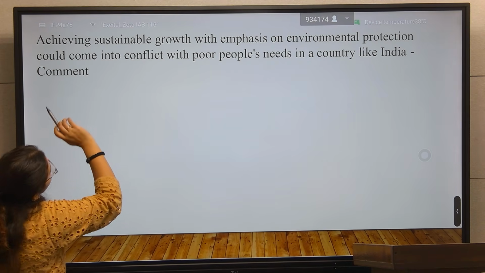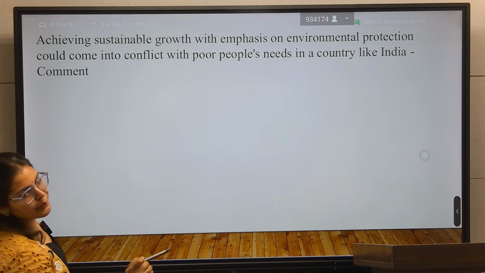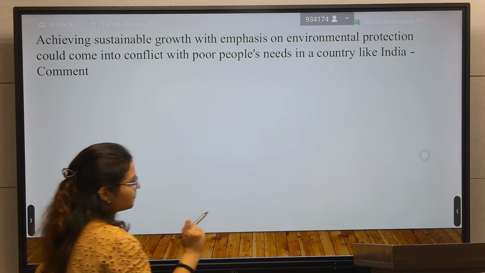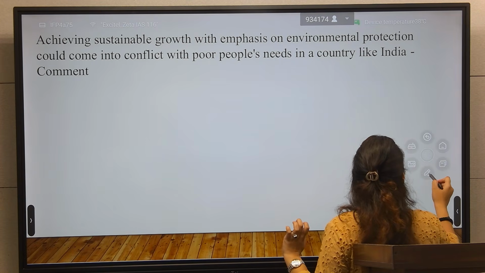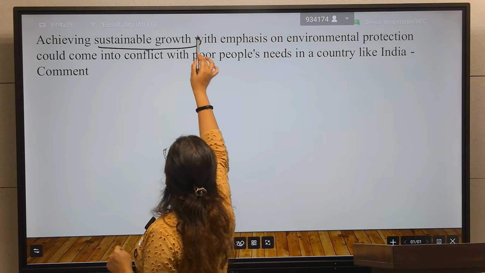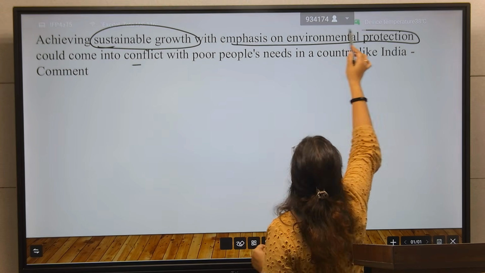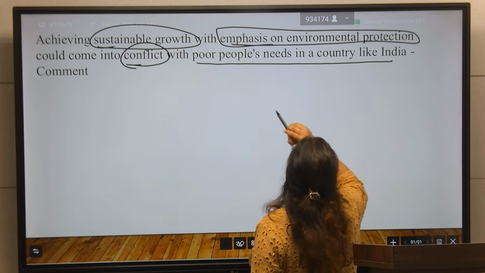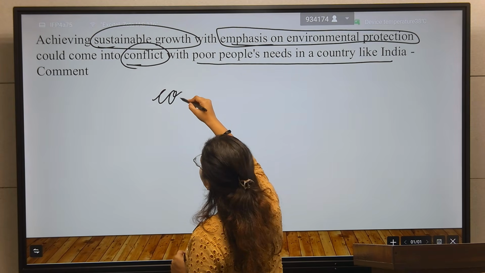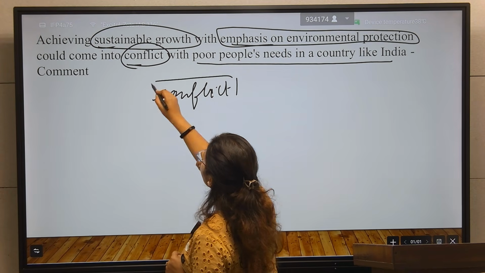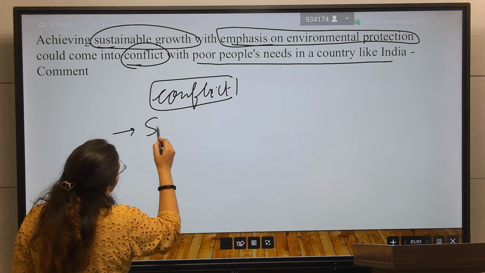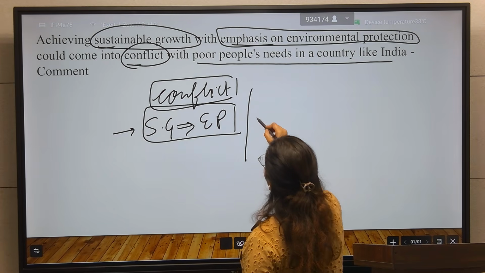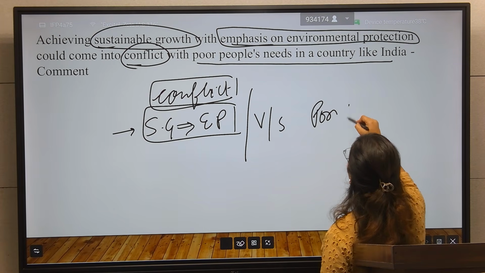So first is achieving sustainable growth which emphasizes environment protection. So here, sustainable growth which emphasizes the environmental protection comes into conflict with the poor people's needs in a country like India. So here are the conflicts. You have to write the conflict first, that what are the conflicts due to sustainable growth which emphasizes environment protection coming into conflict with poor people's needs.